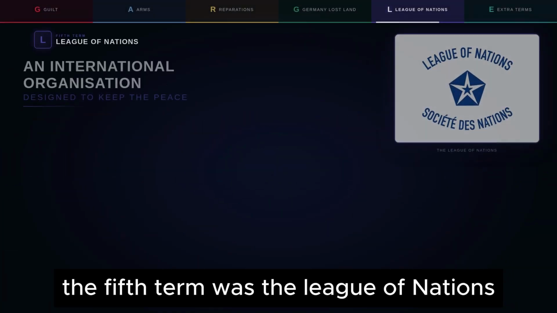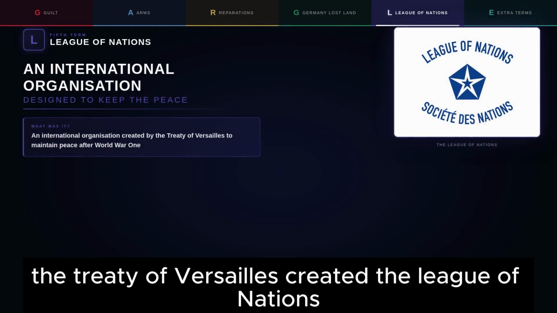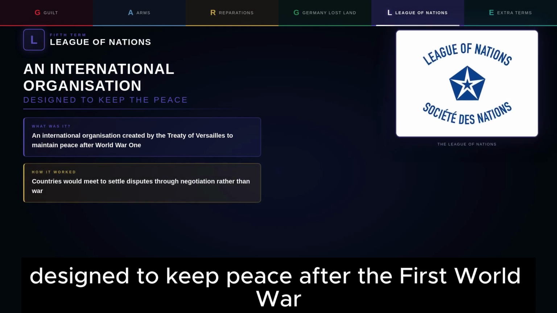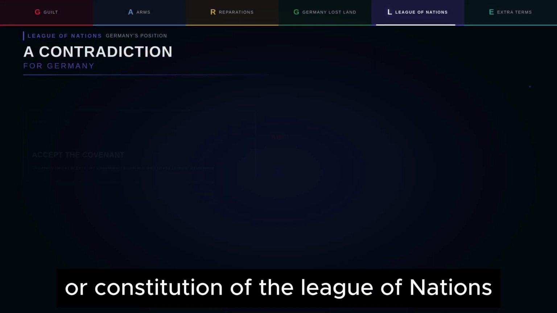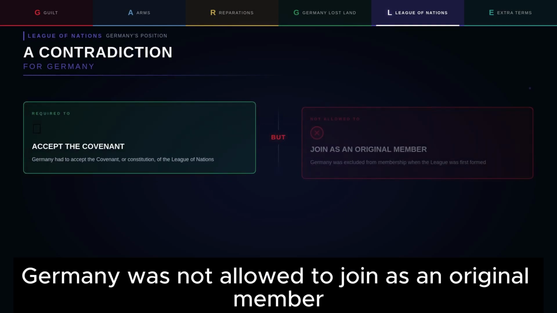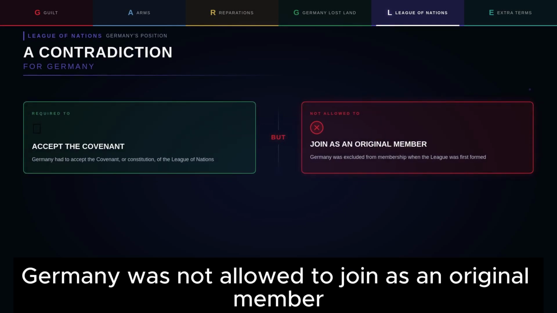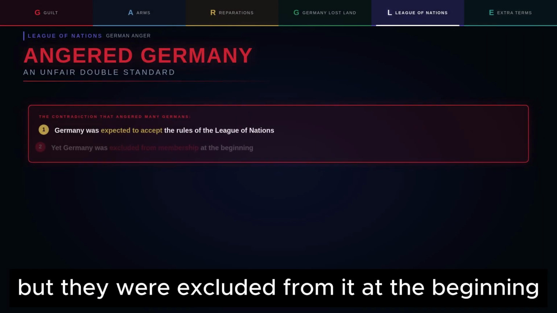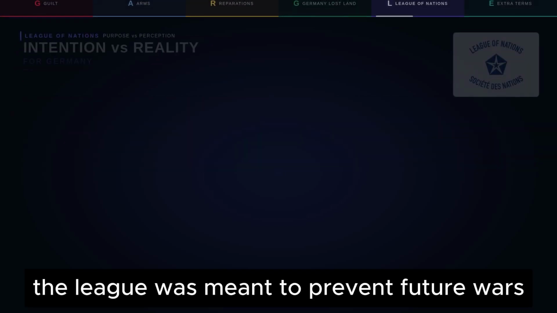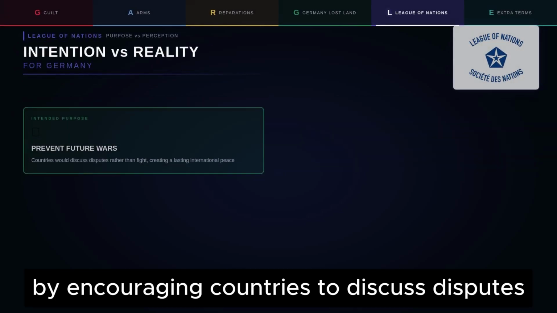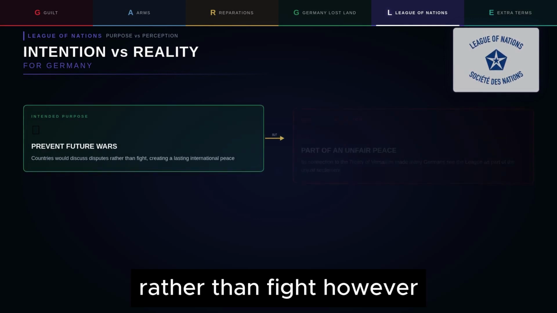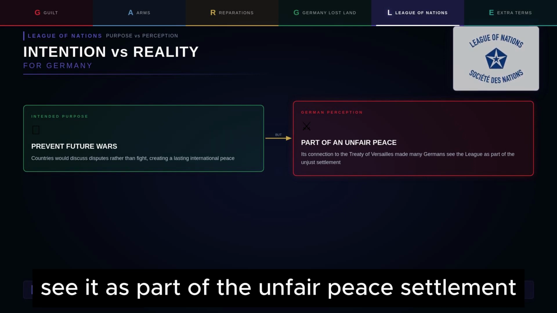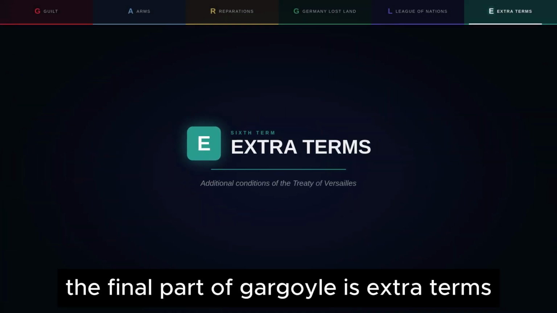The fifth term was the League of Nations. The Treaty of Versailles created the League of Nations, which was an international organisation designed to keep peace after the First World War. Germany had to accept the Covenant or Constitution of the League of Nations. However, Germany was not allowed to join as an original member. This angered many Germans because they were expected to accept the rules of the League, but they were excluded from it at the beginning. The League was meant to prevent future wars by encouraging countries to discuss disputes rather than fight. However, its connection to the Treaty of Versailles made many Germans see it as part of the unfair peace settlement.